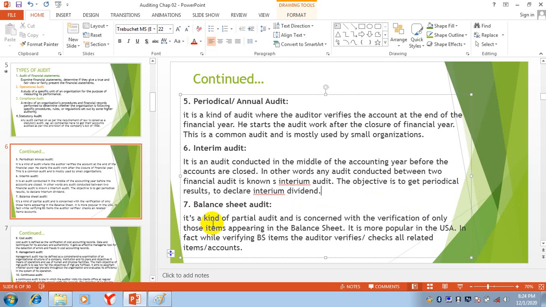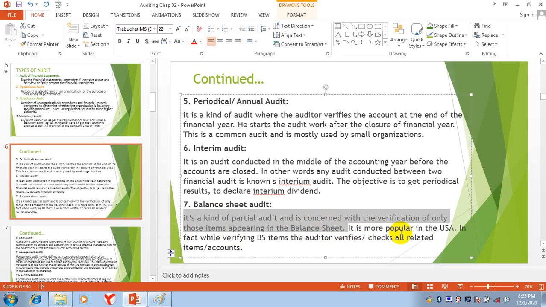The next one is balance sheet audit. It is a kind of partial audit and is concerned with the verification of only those items appearing in the balance sheet. In the balance sheet, what are coming? Assets are coming, liabilities are coming, and owners' equities are coming.